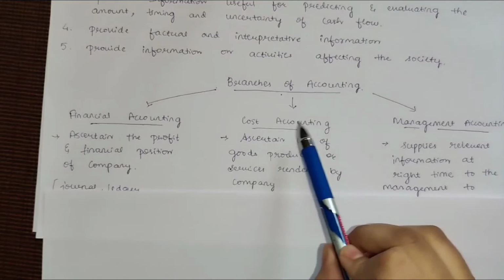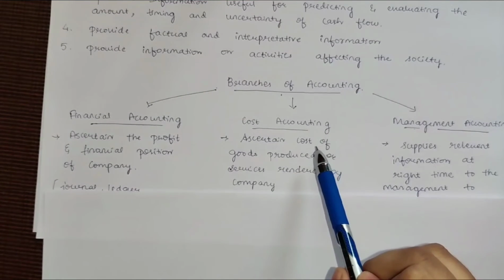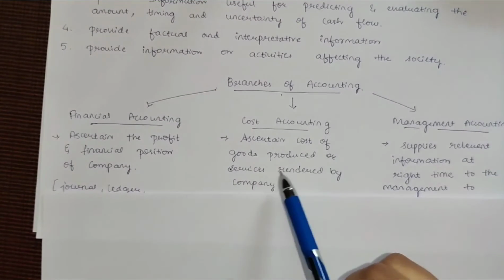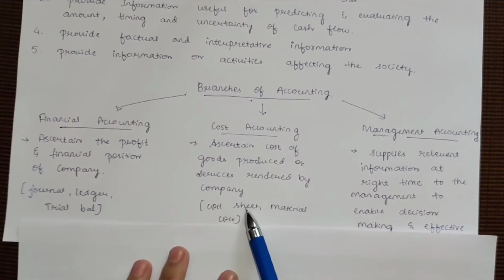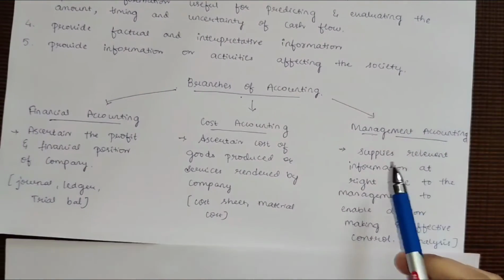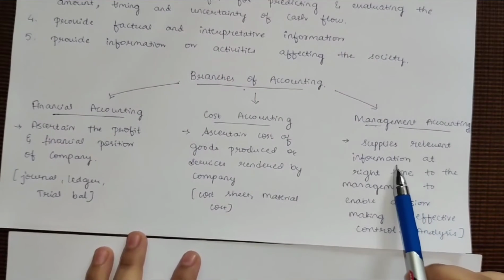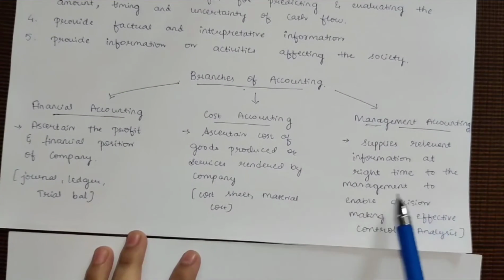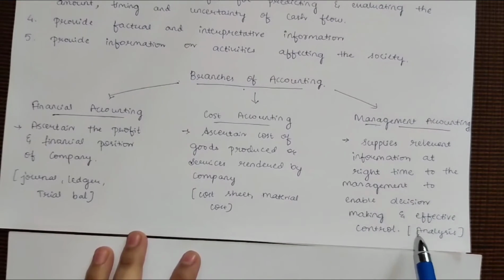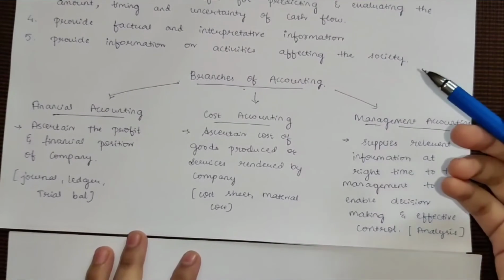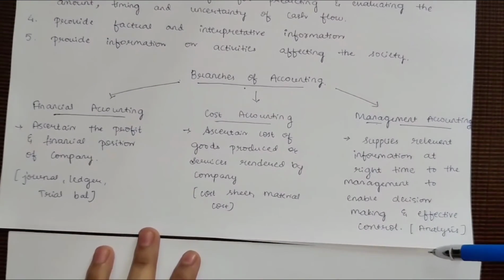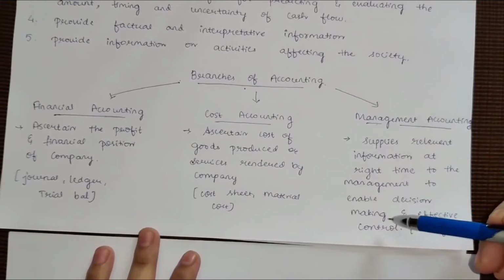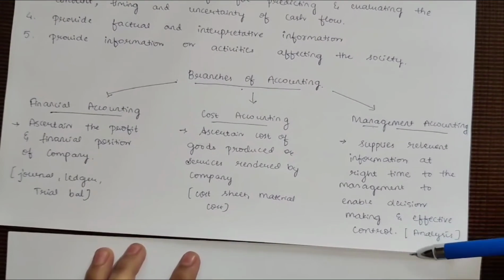So next, what is cost accounting? Cost accounting ascertains the cost of goods produced or services rendered by a company. Okay. So the accounts here are the cost sheet, material cost, and etc. So what is management accounting then? Management accounting supplies relevant information at the right time to the management to enable decision making and effective control. It involves analysis, for example, trend analysis, ratio analysis, cash flow statement analysis. From all those analyses, the company is going to make decisions and exercise effective control of the business.